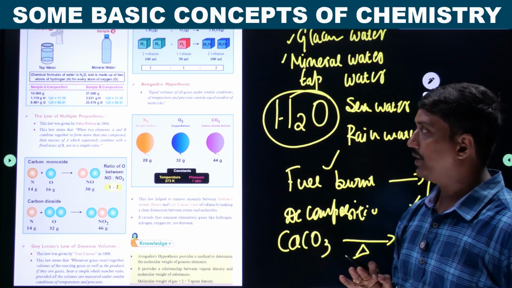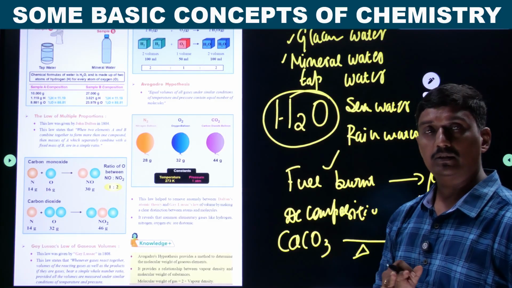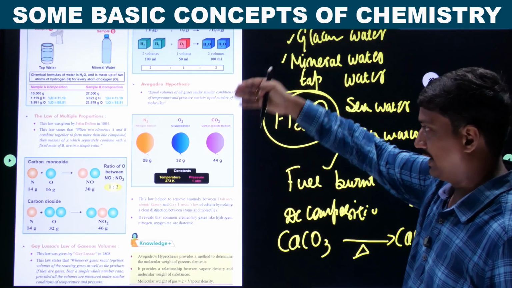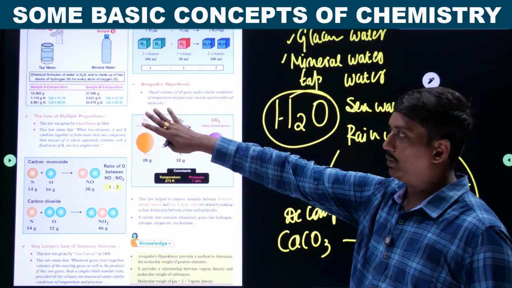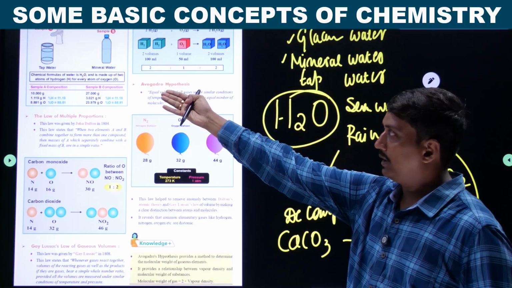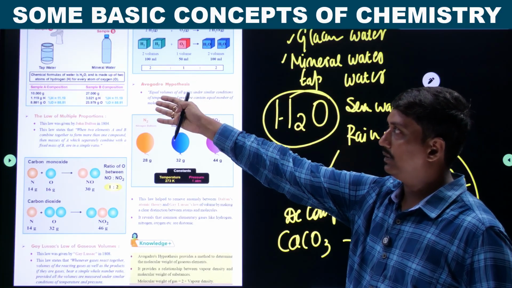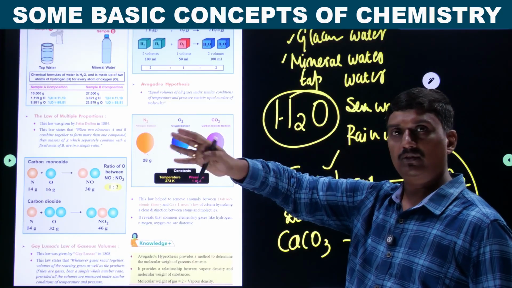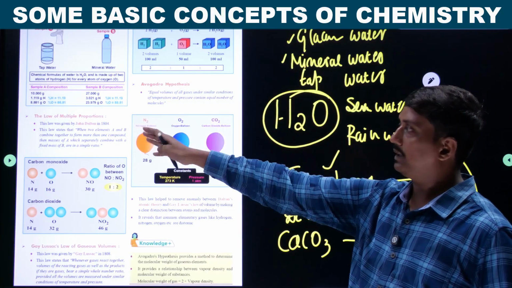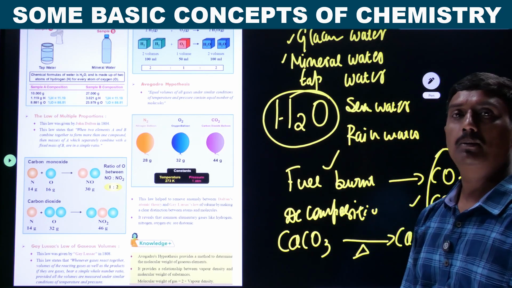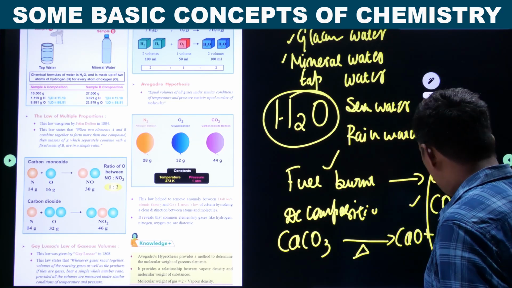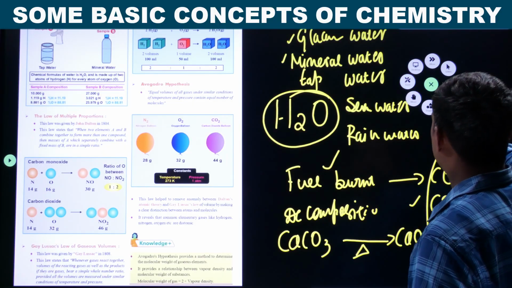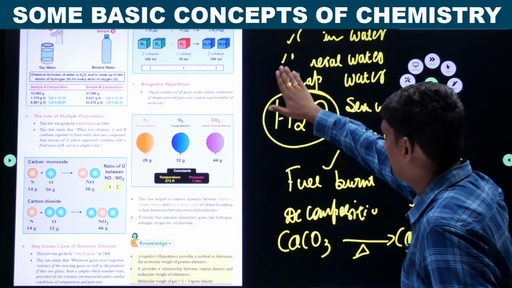Now we are shifting to another law, that is the third law. There is no sequence to remember. You can explain or remember the law of definite proportion followed by conservation. It is not like first law, second law and third law, but this is the third law, the law of multiple proportions. What is the meaning of the law of multiple proportions? Just take an example. Later I will explain.